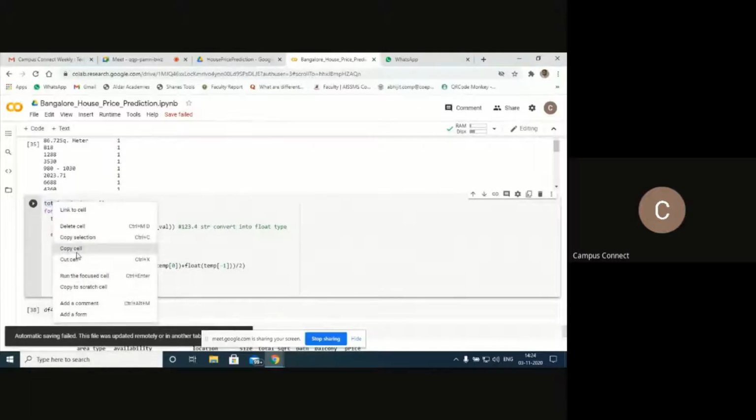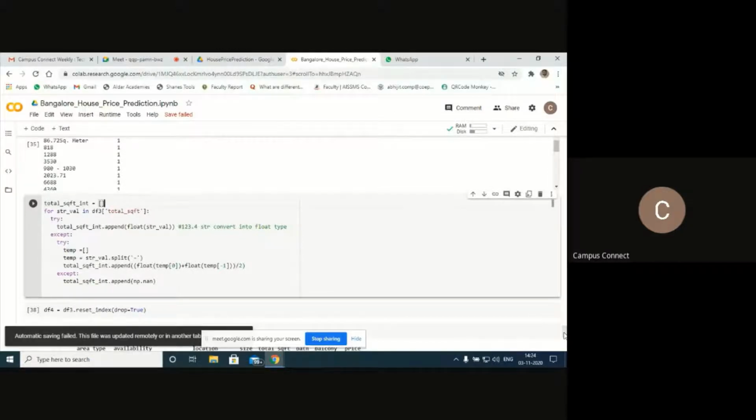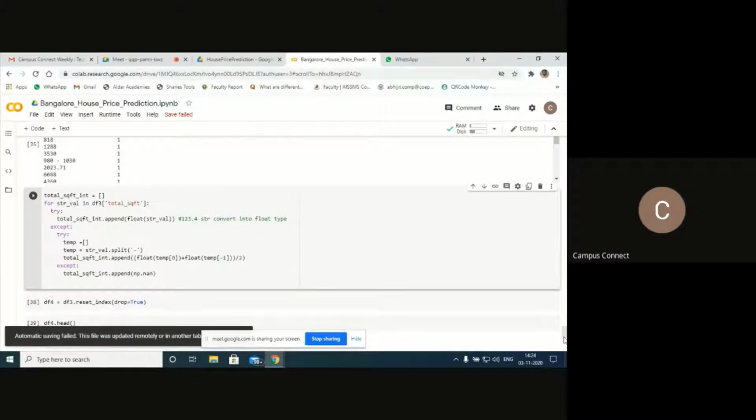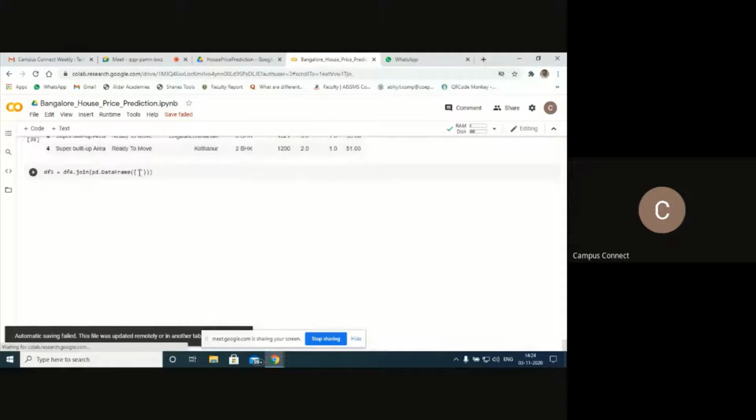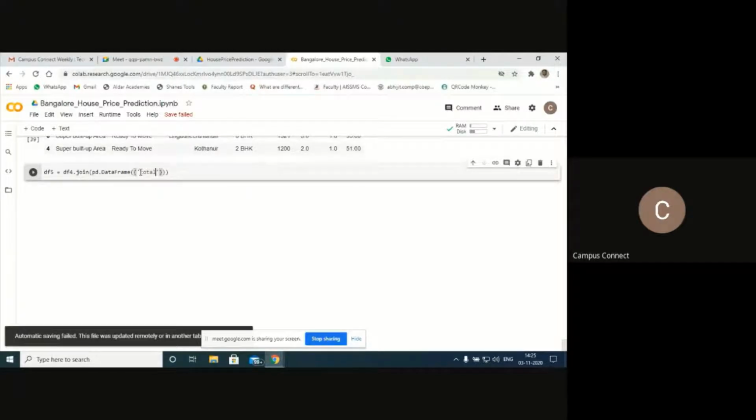Just type the name of that new column, total underscore sqrt underscore int.